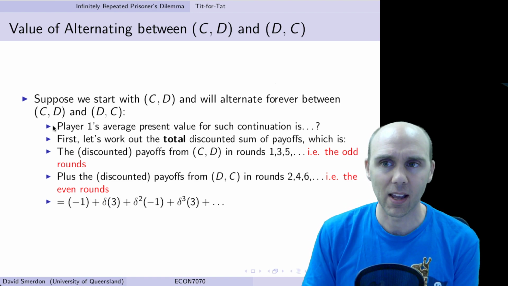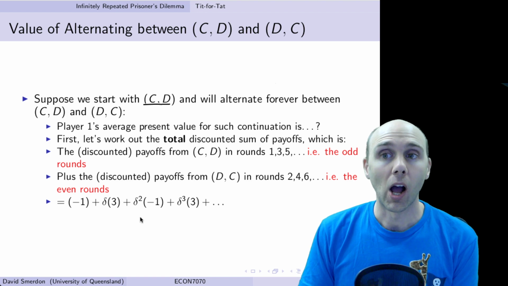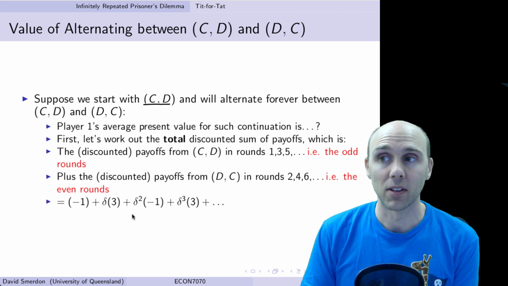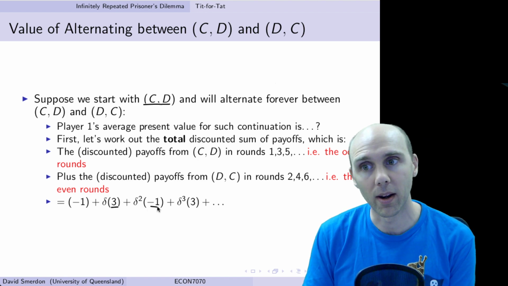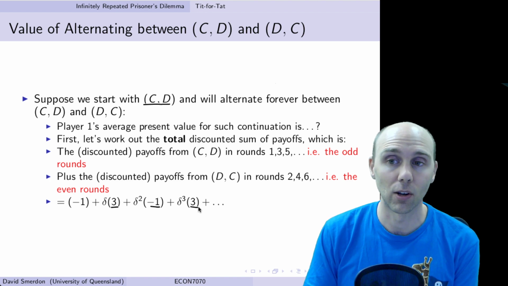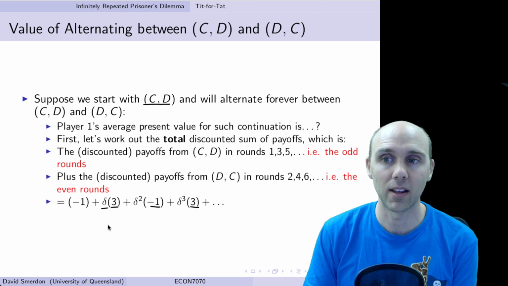If I play C and you play D in the first period, then I get -1. The next period, I'm going to play D and you're going to play C. So that means that I'm going to get 3. After that, I'm back to -1 again. Then I get 3 and so forth. And each time we're discounting it. So there's a delta next to the 3. There's a delta cubed next to the 3.